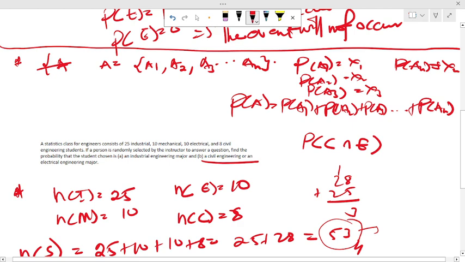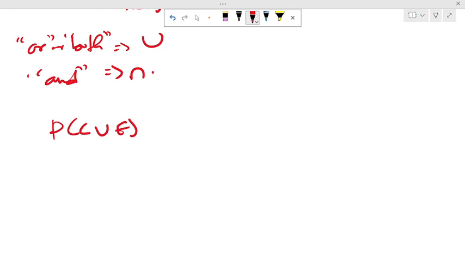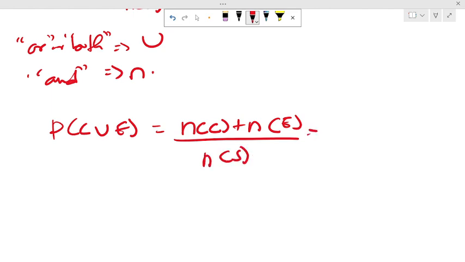But because they are saying a civil engineering student or an electrical engineering student, what we are finding is C union E. So you find the number of civil engineering students plus the number of electrical engineering students, because union is sum, divided by the number of engineering students.